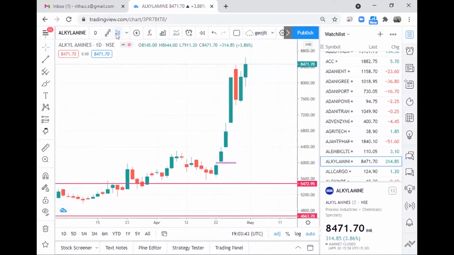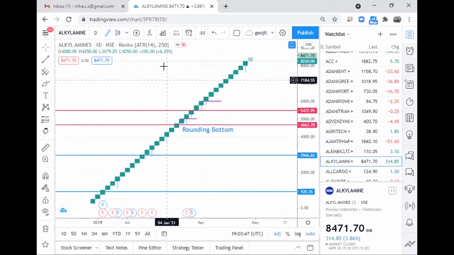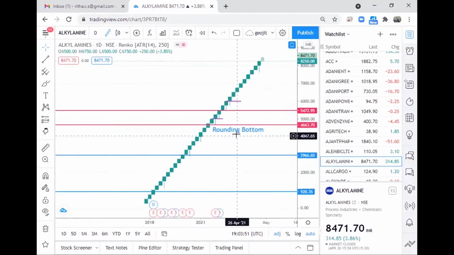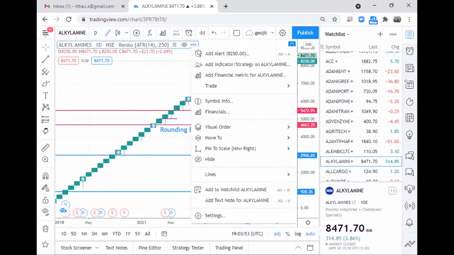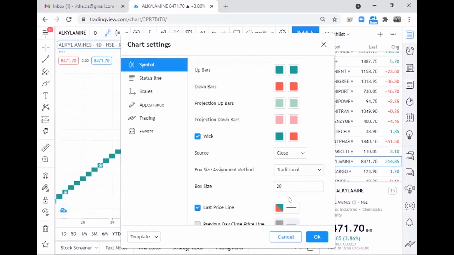But now if I just convert it into the Renko bricks, right? And the ATR is 250 here. Let me double click and get into the traditional one. Make it as 20.